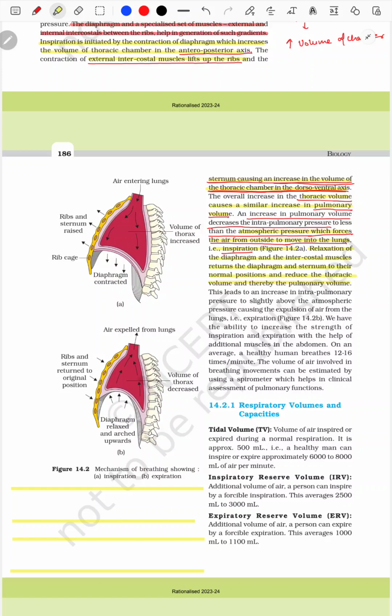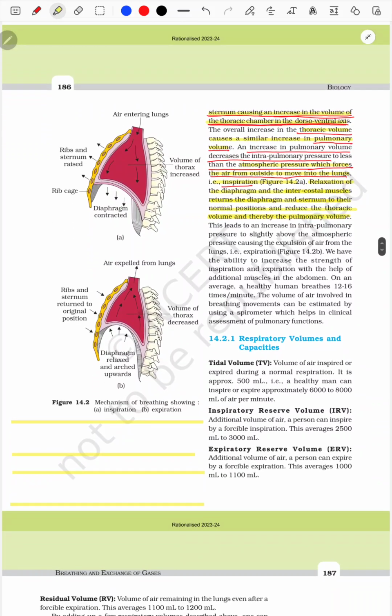The diaphragm will go down and it will be flattened. Also, the intercostal muscles return the diaphragm and the sternum to the normal position and reduce the thoracic volume and thereby the pulmonary volume, and the volume will be in normal position now.